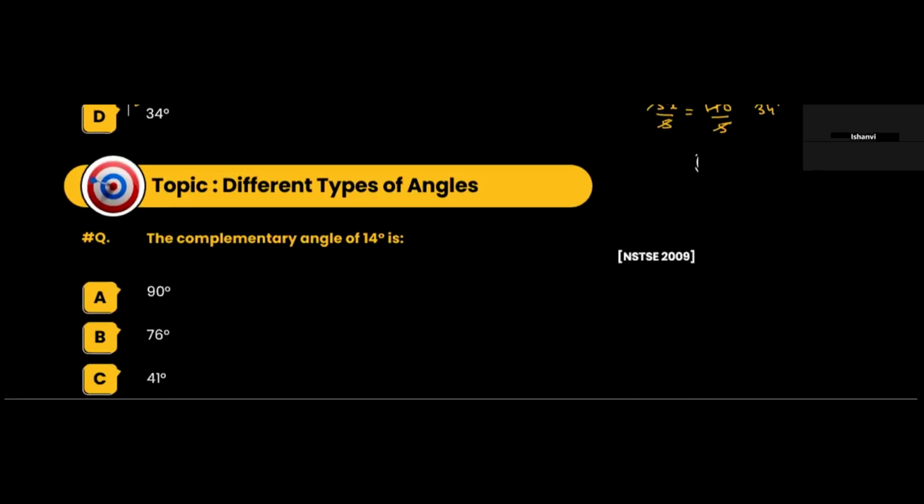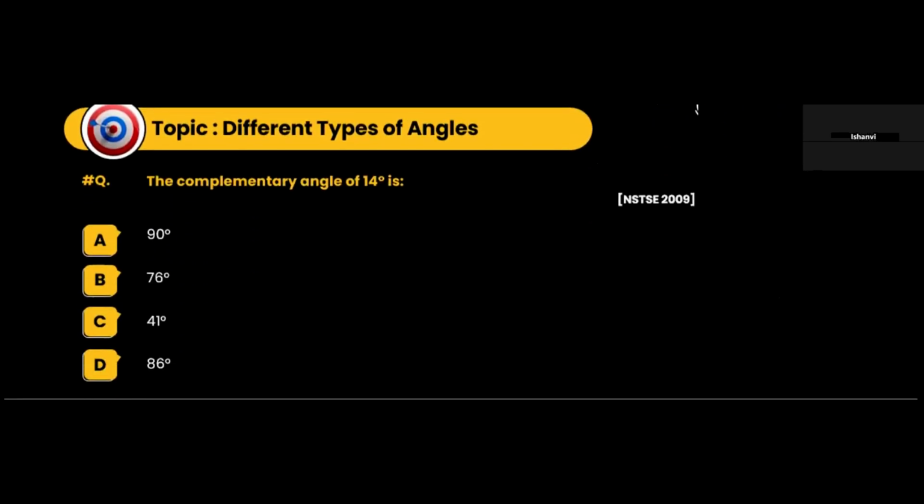Okay, so where we have seen what are complementary angles? Complementary angles are angles which are having a total of 90 degrees. So the complement of an angle 14 degrees. So we can say the complementary angle, let the complementary angle be x. So what we can say is 14 degrees plus x is equal to 90 degrees.